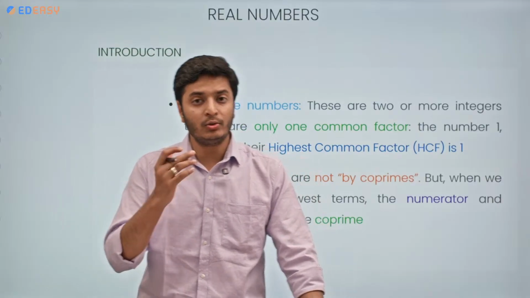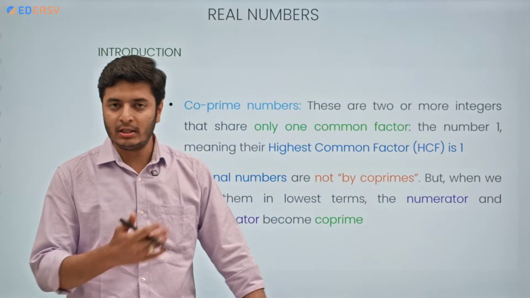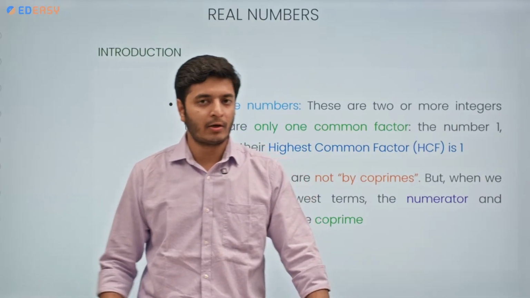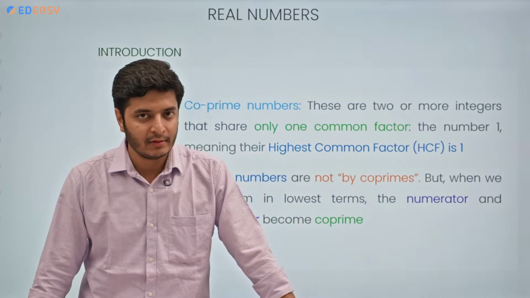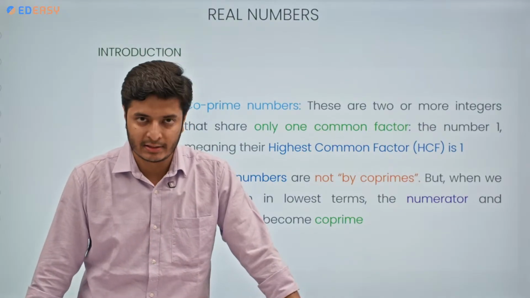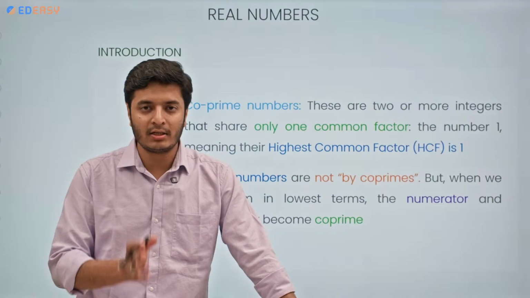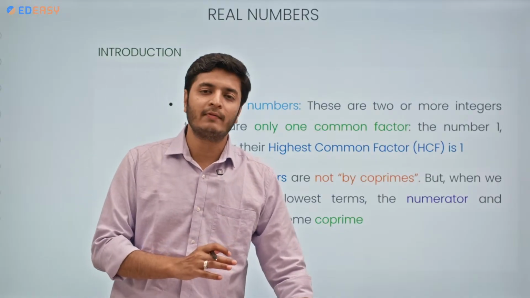Yes. Do they have any common factor among them? No, because the factors of 8 are what? 1, 2, 4 and 8 itself. What are the factors of 9? 1, 3 and 9 itself. Is there any common factor other than 1? No, there is not. So they are not sharing any common factor other than 1.